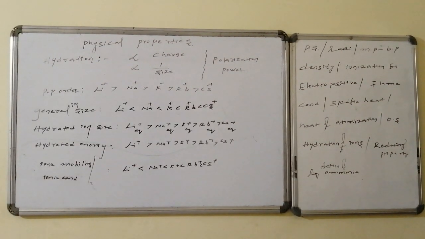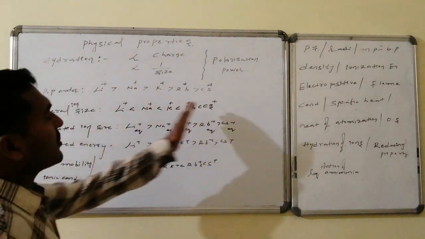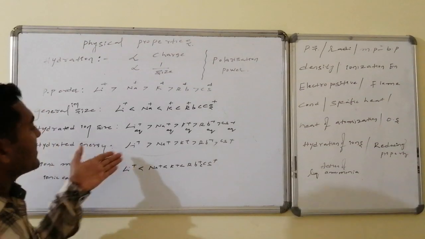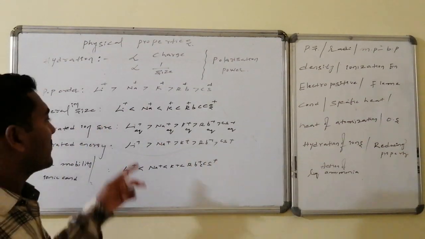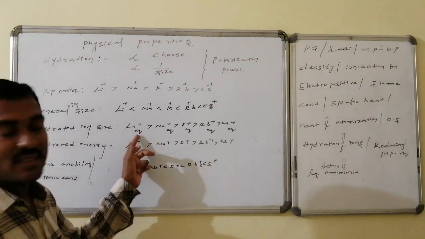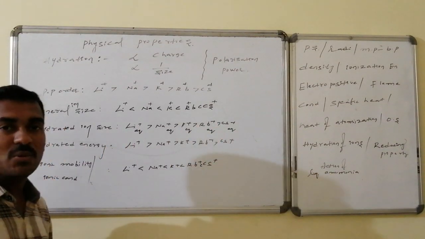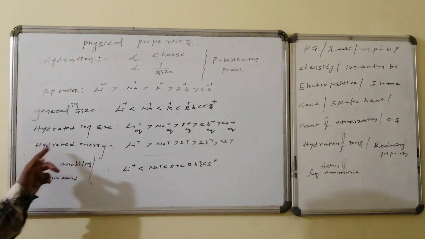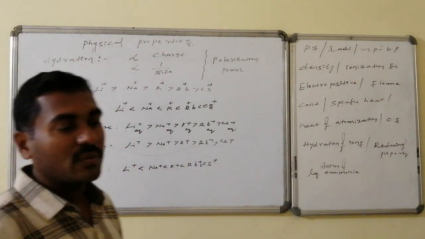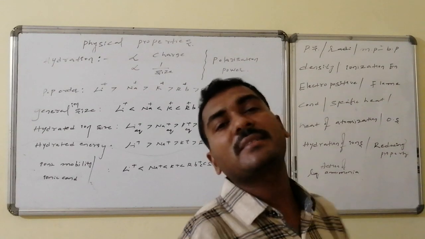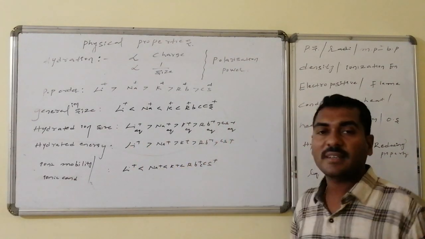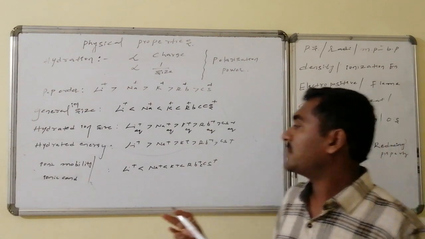Thus the order: general ion size is increasing from top to bottom, lithium is least, cesium is highest. Whereas hydrated ion size, when it is dissolved in a solvent like water, aqueous lithium plus will be greater in size because of higher polarization power, and cesium is least in size due to lower polarization power. Hydration energy: the larger hydrated size is possible with more water molecules accommodated, as a result the hydration energy is more, and it goes on decreasing from lithium to cesium.